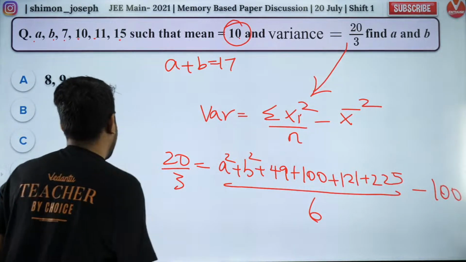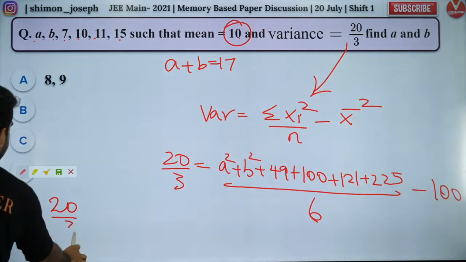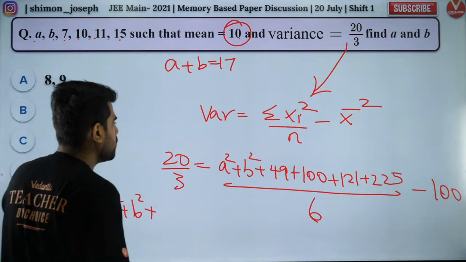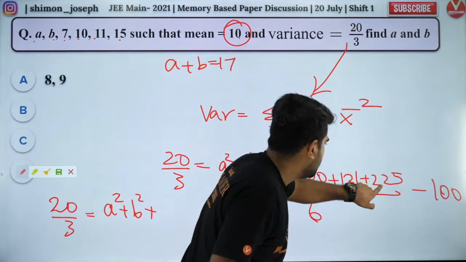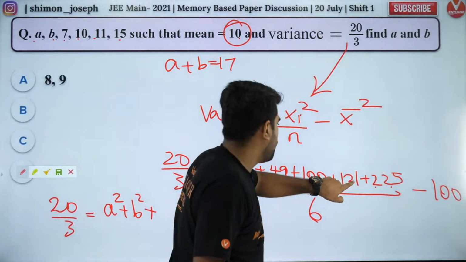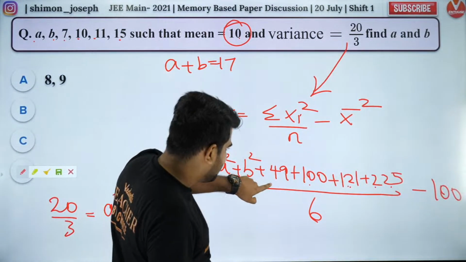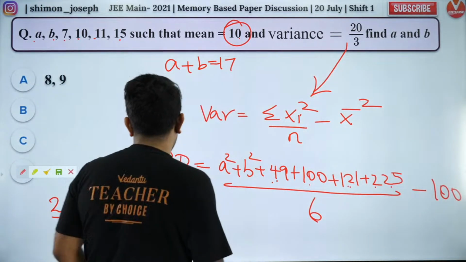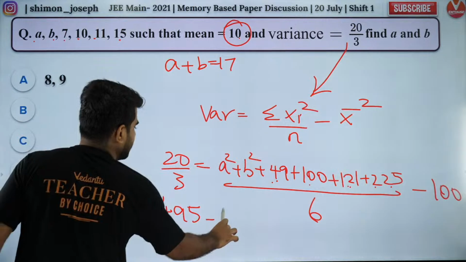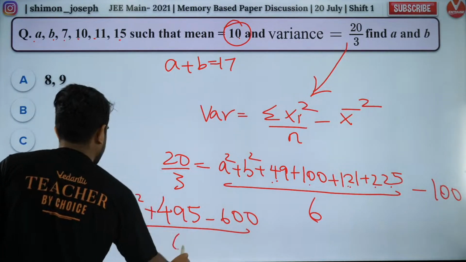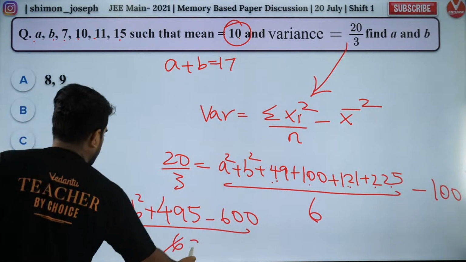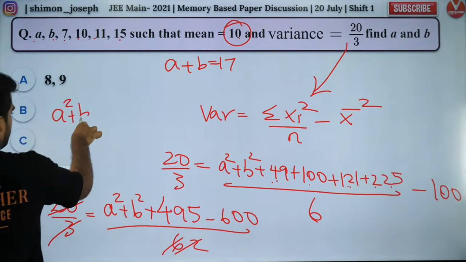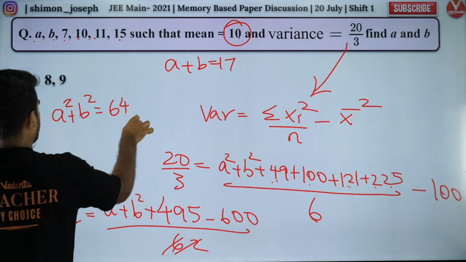So what will I get? I will get 20 by 3 is equal to A square plus B square plus what do I get? 100, 200, 400, 425, 446, plus 49, 495. So 495 I get. I hope I did it correctly. Minus 600 by 6. So this will be 2 times 20, this will be 40. So I'll get A square plus B square is equal to 640 minus 495.